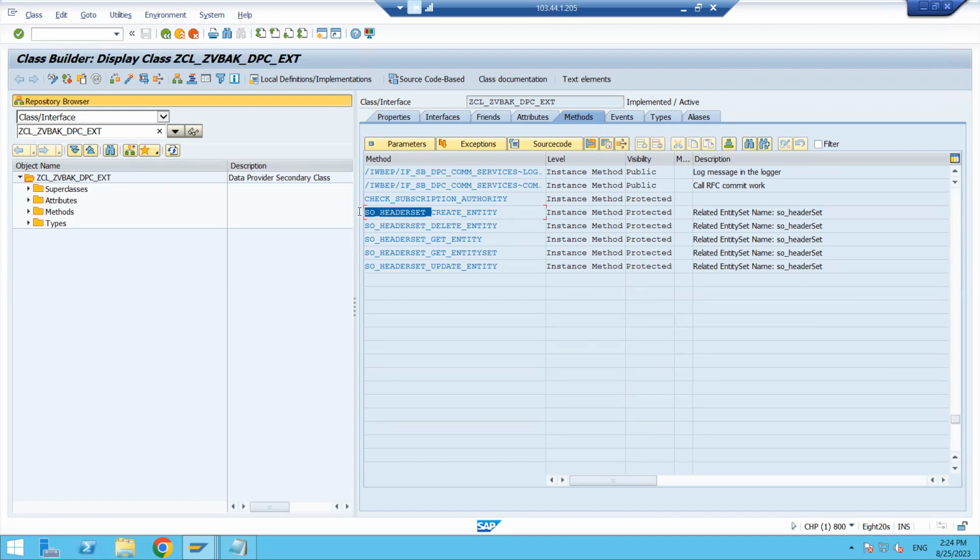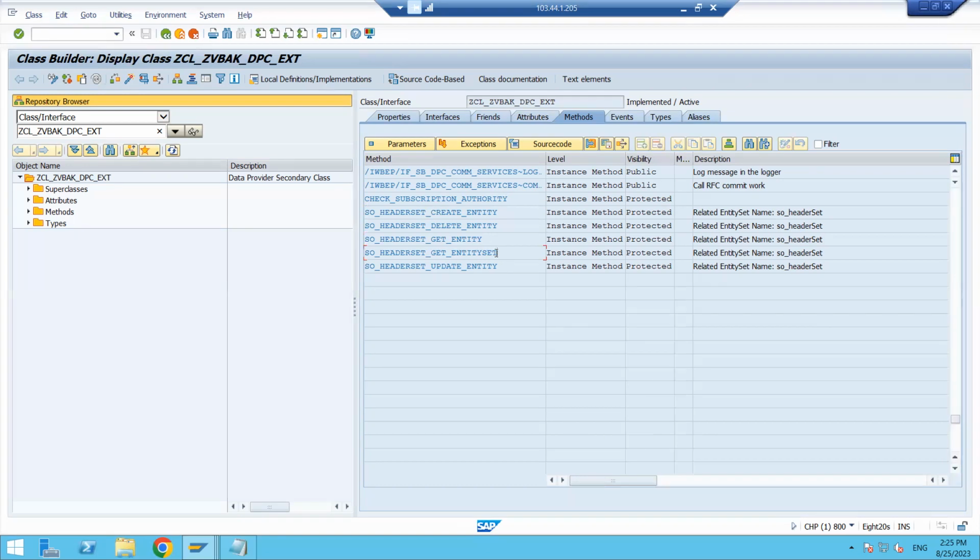Okay, the first name will be the entity set name, and after that, the operation name will come for creation, deleting, or fetching, or updating, whatever it is. Now the requirement is I want to fetch the data. Multiple lines information will come, which means get entity set. And if you come to the get entity, it will accept only one line information, only one record. So I will not go for that one. I will come to the entity set only.